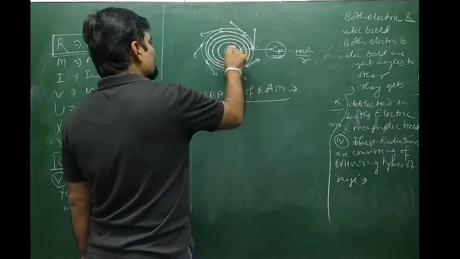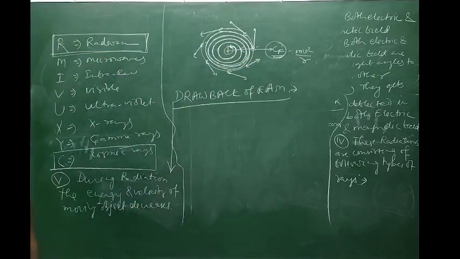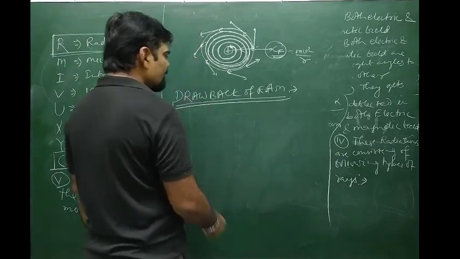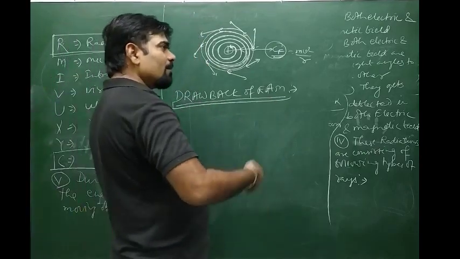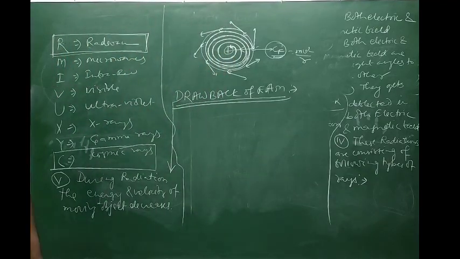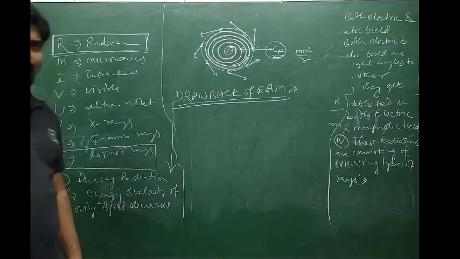This is the case of the drawback of Rutherford's atomic model. This is a major drawback. There are many other drawbacks of Rutherford's atomic model, like it did not explain the subshell, the orbital, or the electron positions.